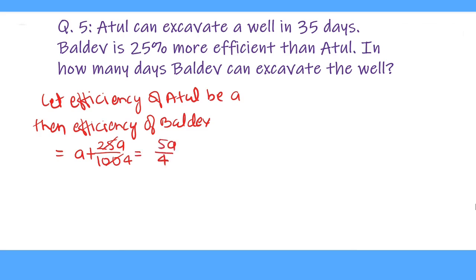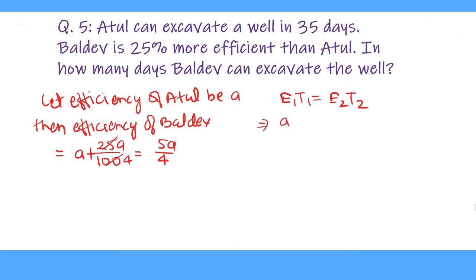Now we use the shortcut formula E1 T1 equal to E2 T2. Here E1 is the efficiency of Atul and T1 is the time taken by Atul to complete the work. This is equal to E2 T2, where E2 is the efficiency of Baldev and T2 is the time taken by Baldev.